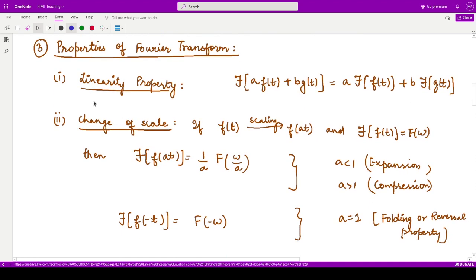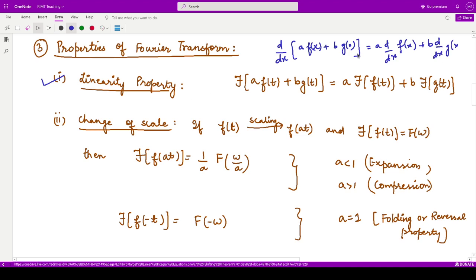We saw the linearity property, which was similar to that of differentiation and integration. Whenever we have to perform the derivative of some function, say a f of x plus b g of x, it is equivalent to a times the derivative of f of x plus b times the derivative of g of x, right?